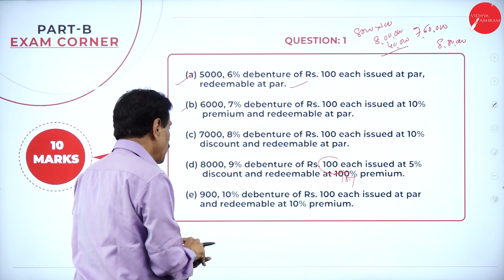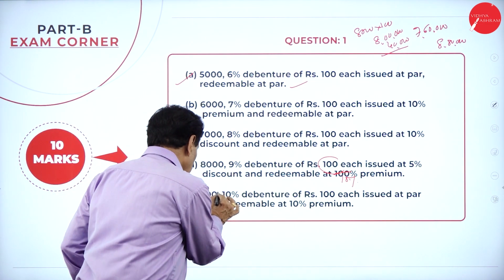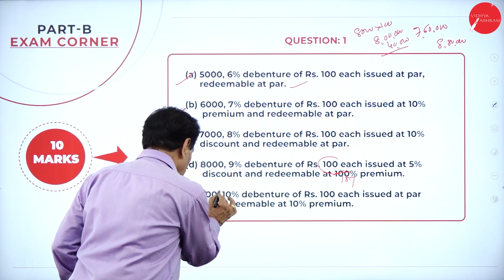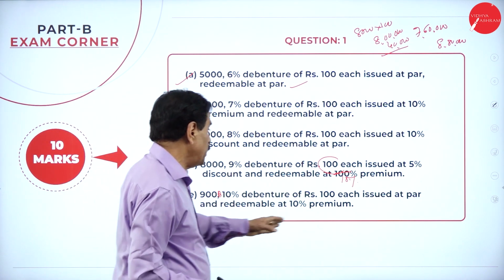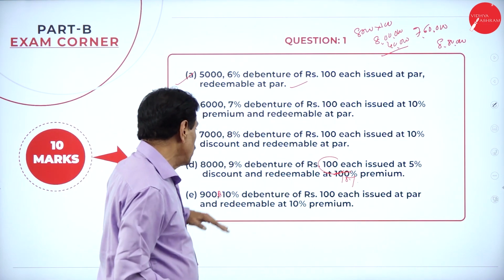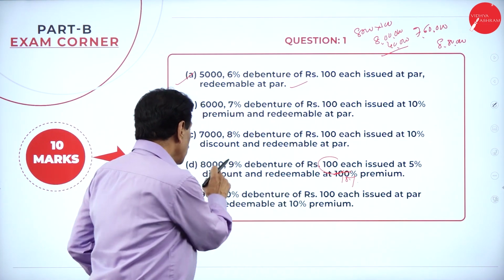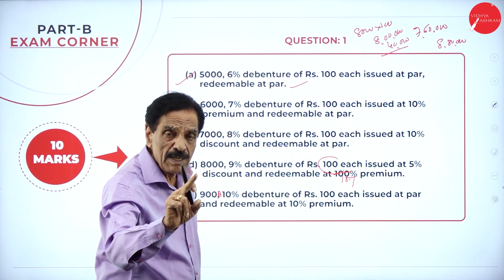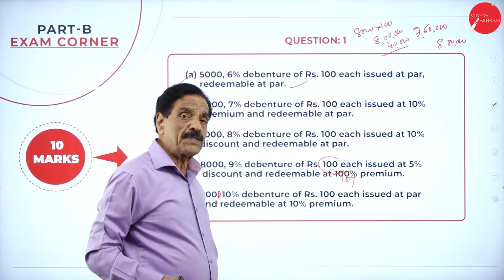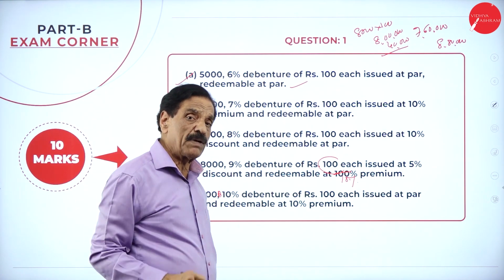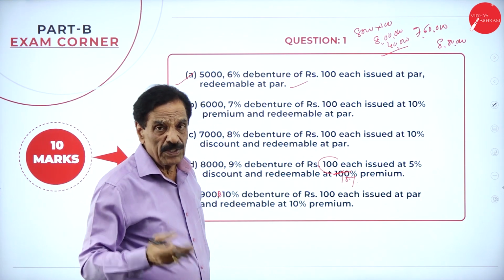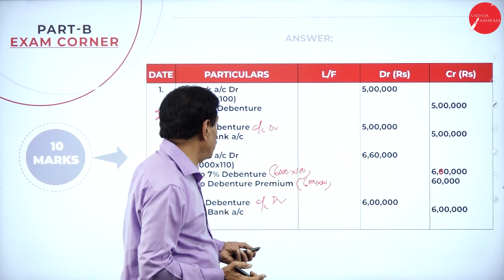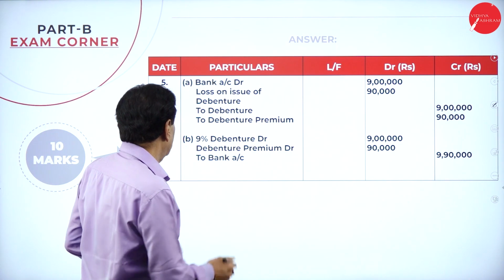This is over. Come back here. Here 9,000 debentures, 10% debenture of 100 each, is issued at par but redeemable at premium. So 9,000 debentures of 100 is 9 lakh, but you are paying at a premium: 9 lakh 90,000. How much are you paying more? That is 90,000. The entry goes like this.